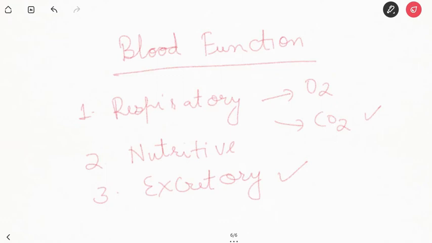Fourth important function is to maintain homeostasis. It forms internal environment of the cell. The buffering power of hemoglobin helps to maintain the constancy of blood pH. Fifth is the regulation of body temperature. So blood preserves very narrow range in body temperature.